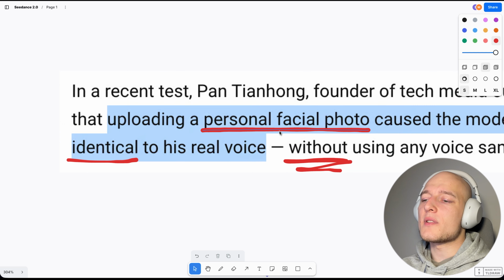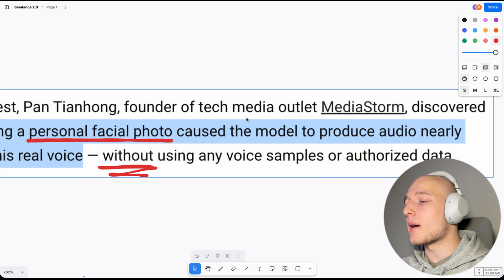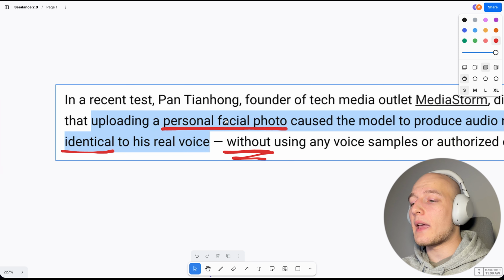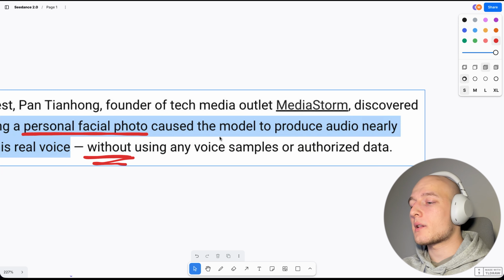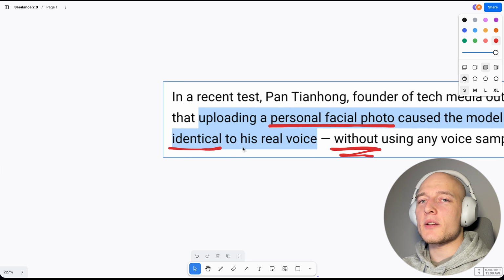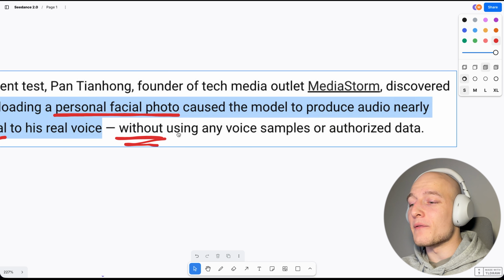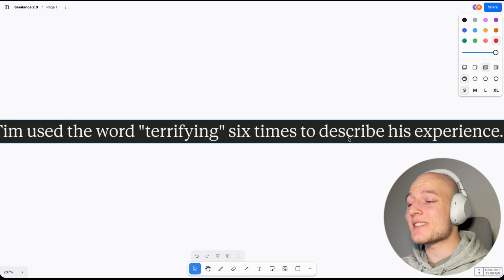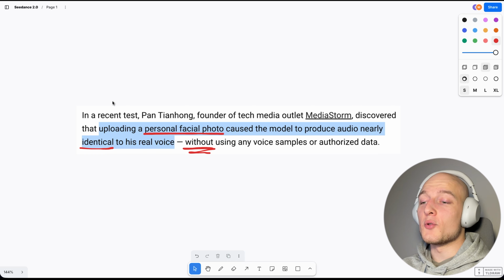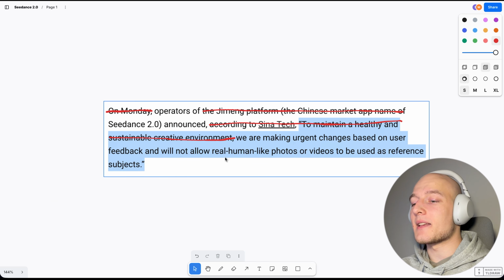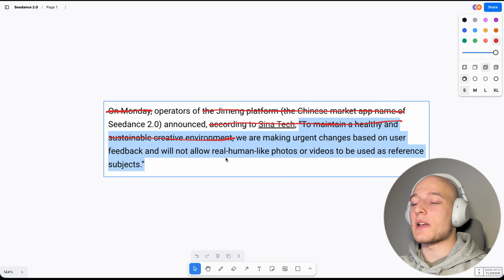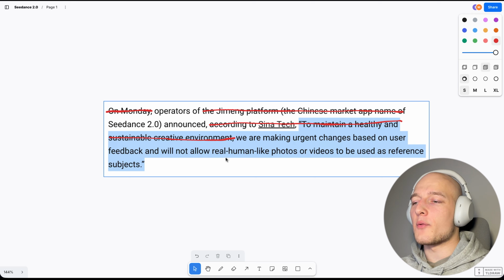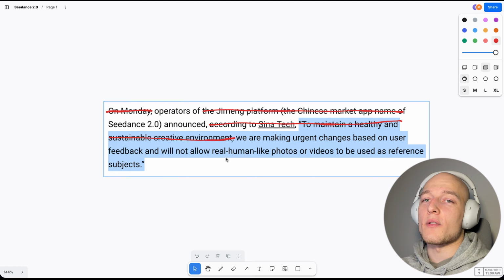What happened? Well, in a recent test, Pan, the founder of tech media MediaStorm, discovered that uploading a personal facial photo caused the model to produce audio nearly identical to his real voice without using voice samples or authorized data. So Tim used the word terrifying 6 times to describe his experience. So yeah, due to this event, that is why they have disabled real human-like photos or videos, and I believe that they only made it available if you actually give access and prove your verification identity.